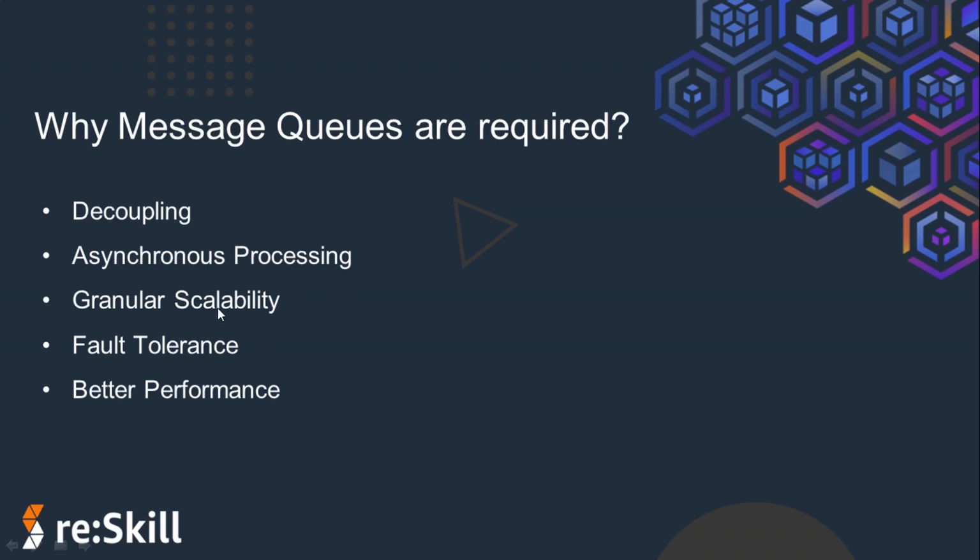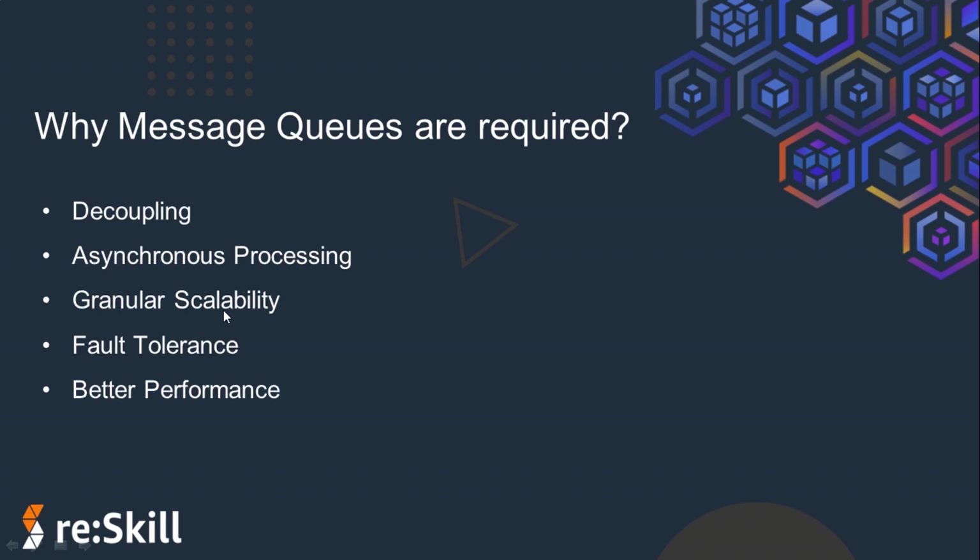And message queues enable granular scalability because they make it possible to scale precisely where you need to. When workloads peak, multiple instances of your application can all add requests to the queue without the risk of any kind of collision. As your queue gets longer with these incoming requests, you can distribute the workload across a fleet of consumers.